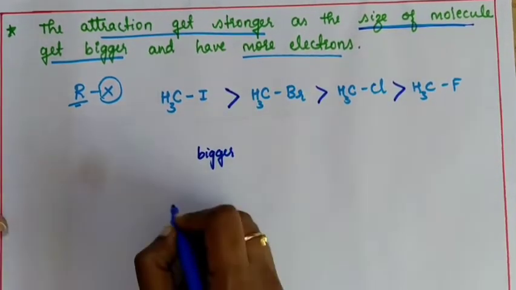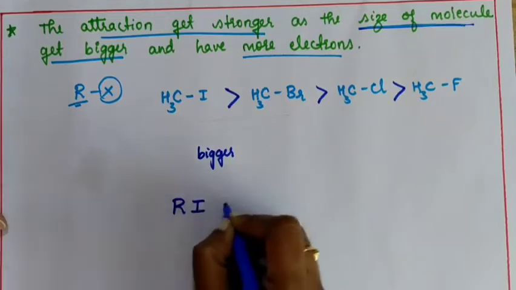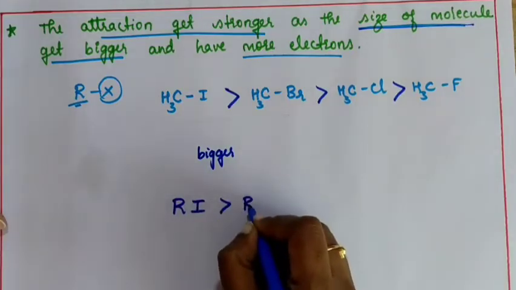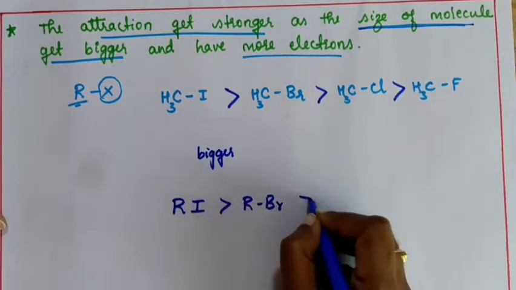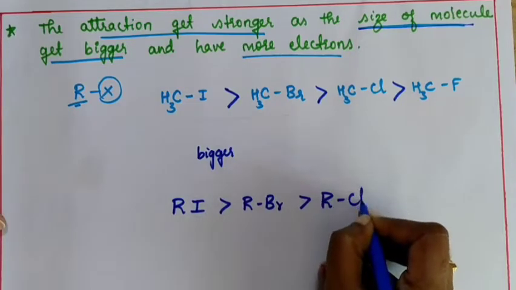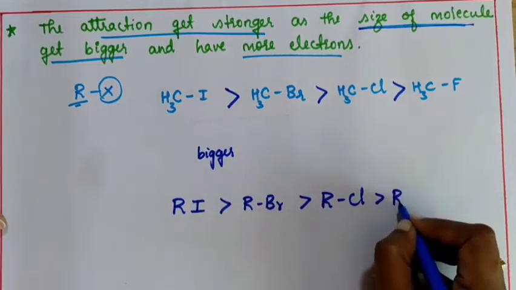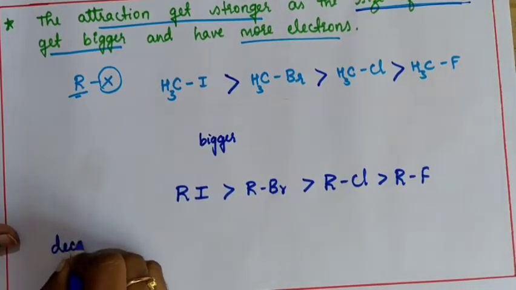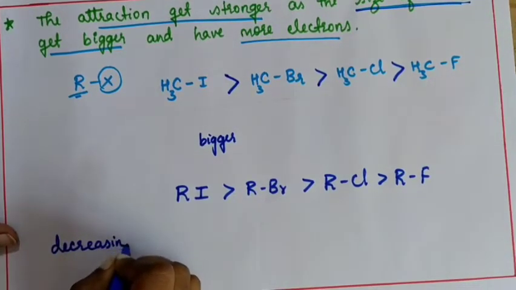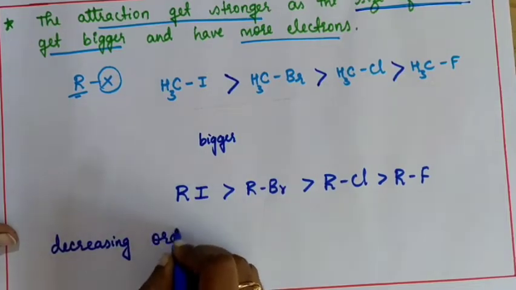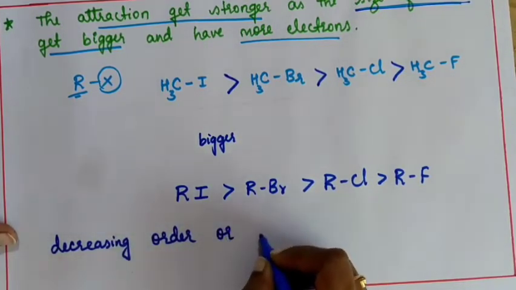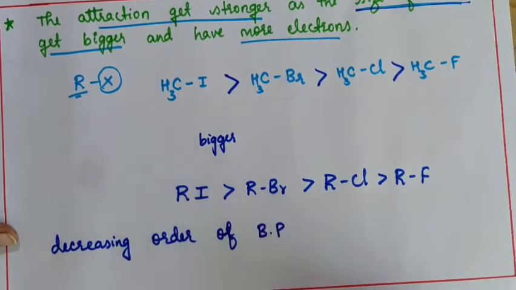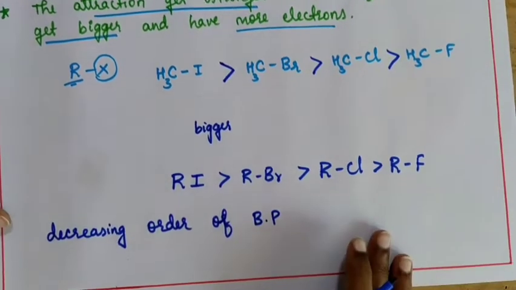Generally you can write it as RI greater than RBr, which is greater than RCl, and that is greater than RF. This is the decreasing order of melting or boiling point of haloalkanes.